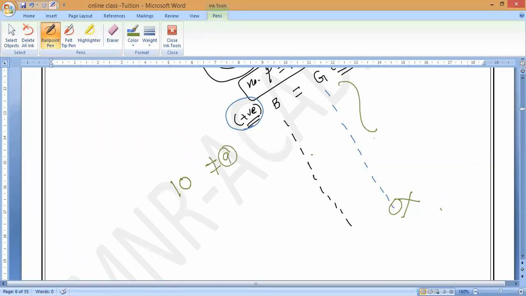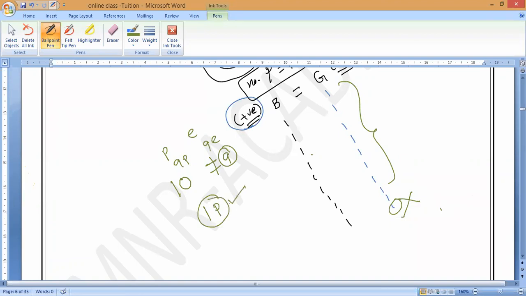9. So who is more, positive or negative? Positive. By how many units? One proton is equal to one electron. 9 protons and 9 electrons remain. Then how many protons are extra? One proton is extra.